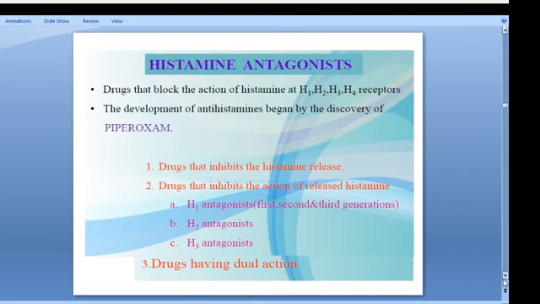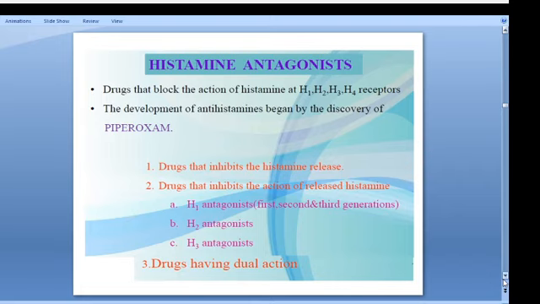So what are the mechanisms, mainly how do they act? First, drugs that inhibit histamine release. Second, drugs that inhibit the action of released histamine, which is what our antihistamines mainly do. What are they? The first is the H1 antagonists, of first, second, and third generations. The first generation has a sedating effect because it penetrates the blood-brain barrier. The second and third generations do not have a sedative effect because they do not penetrate the blood-brain barrier.